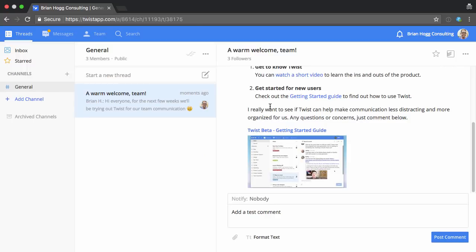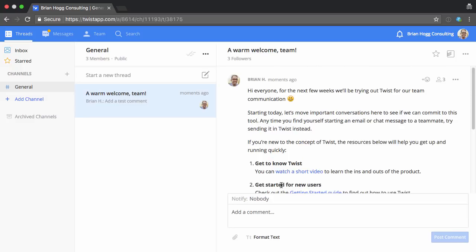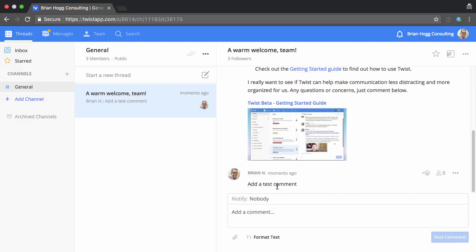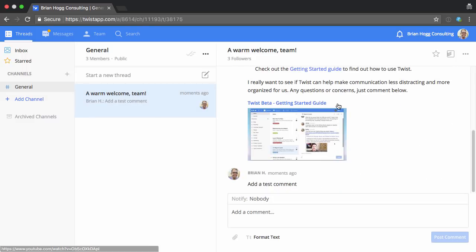Edit recipients doesn't give me anything, and that's probably because I'm the only one on the team, I bet. It's weird that came up, but I can still say post anyway, so you can see how the thread would work. And yeah, very similar to an email kind of system, but it's all amalgamated to one spot.